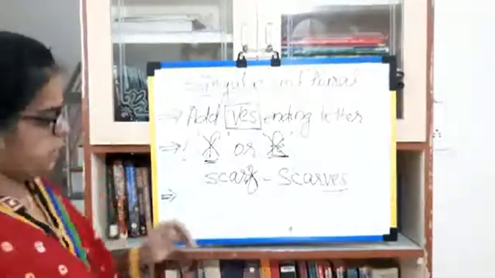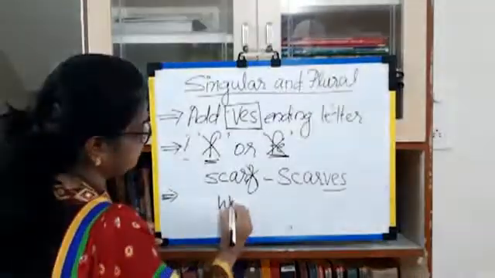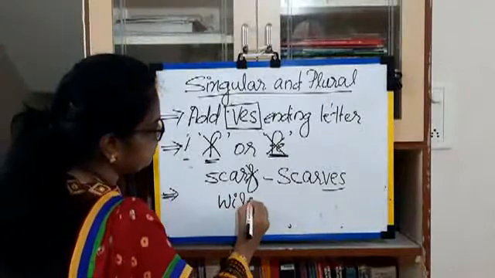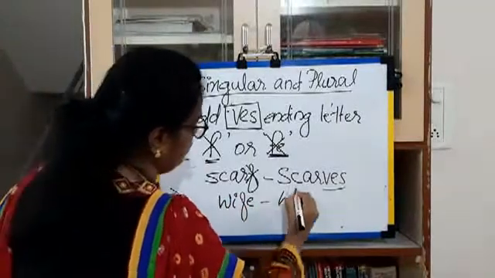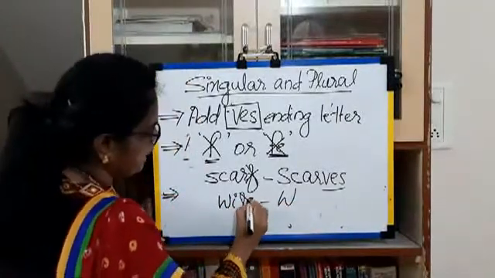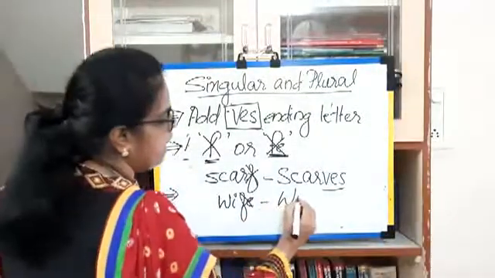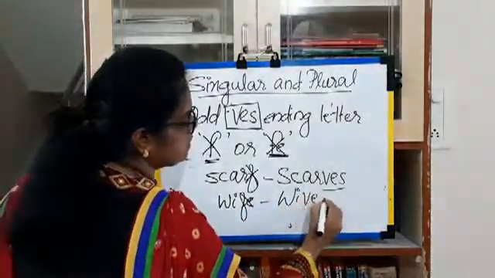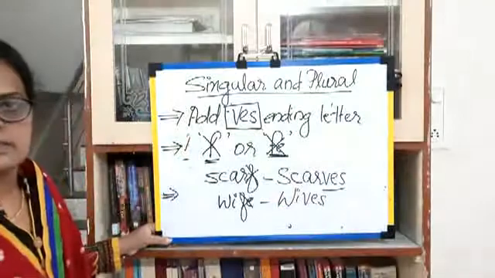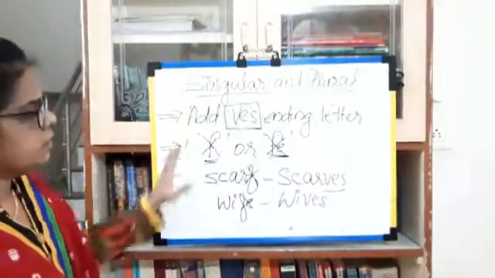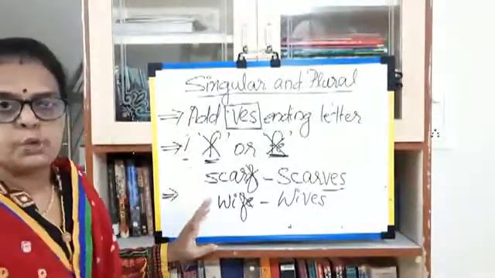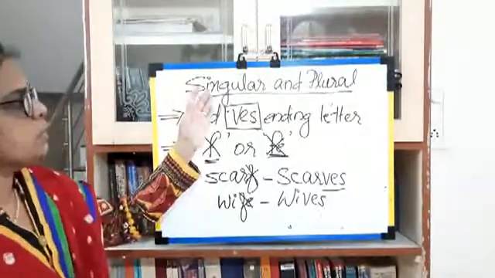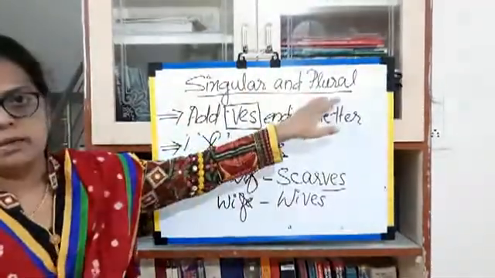Okay, and the next one is wife. Wife. What do we do? We remove this FE and add VES. Wives. Okay, these are the rules of how we make a singular into a plural.